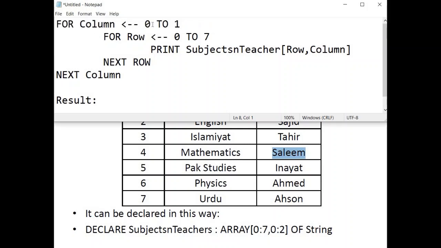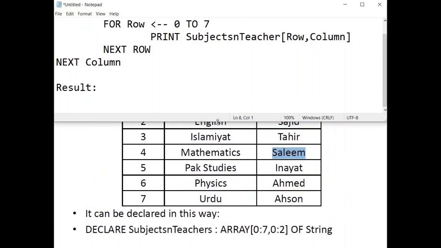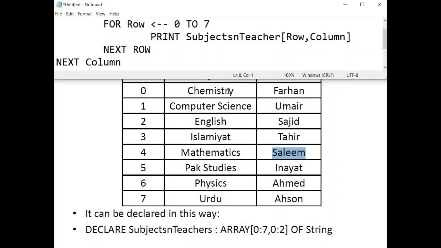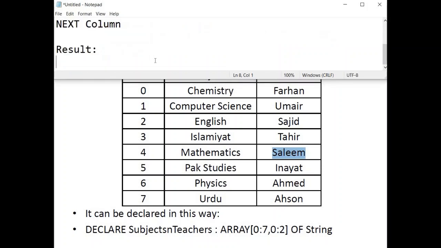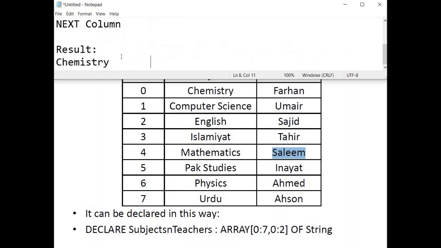Now this would give you the result like this. First of all, it is going to column 0, and then from column 0 it would go to row 0. So over here, what is the value of 0 column and 0 row? Chemistry. And then it is going to print 0 column and row 2.